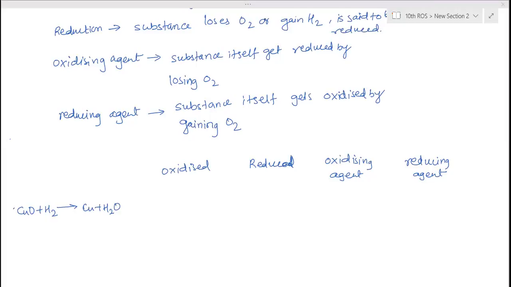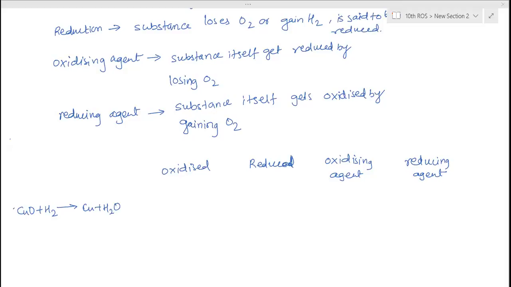One second, wait. Hansika, can you tell? Hydrogen. No sound.